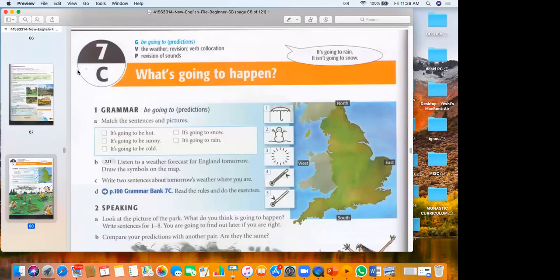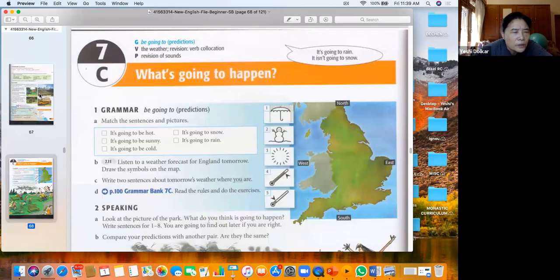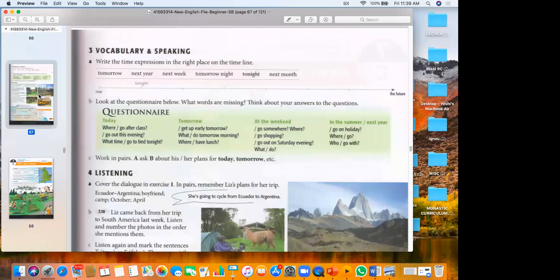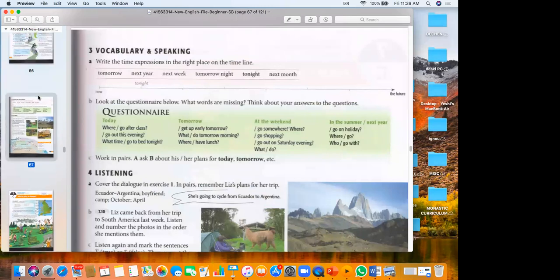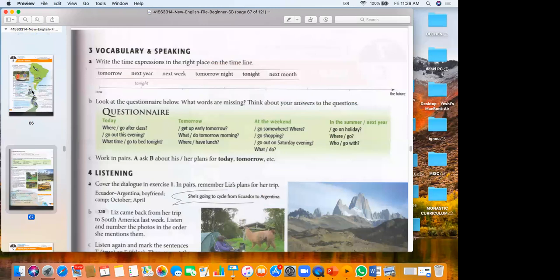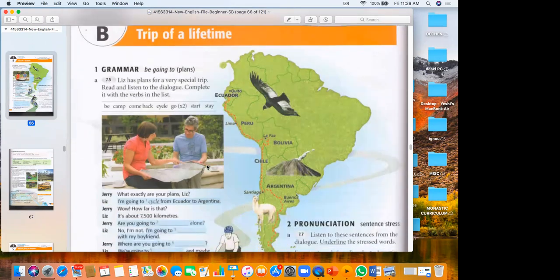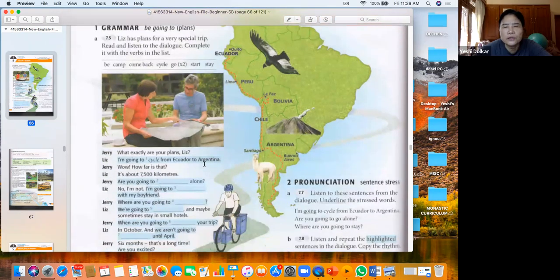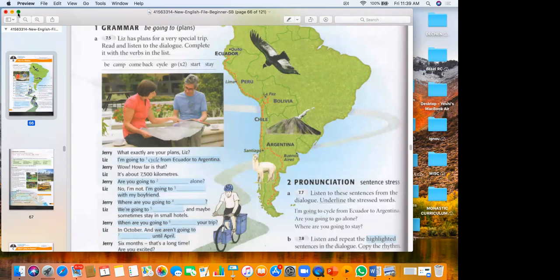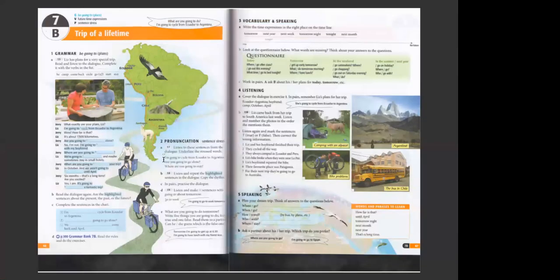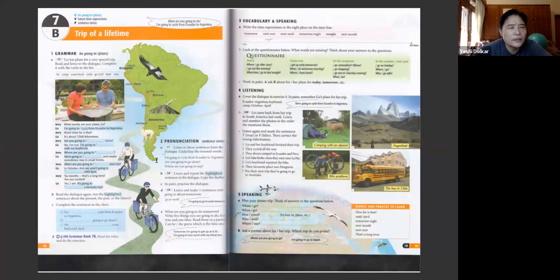Okay, so this is 7B. Here we are. This is 7B. Okay, so if you look at this, can you see this? Yes. All right. So here's a dialogue, and all of this dialogue is talking about plans. Okay, so can you read the dialogue there?